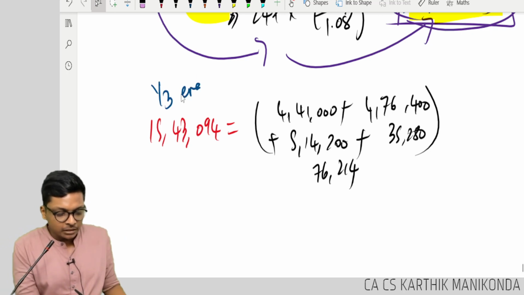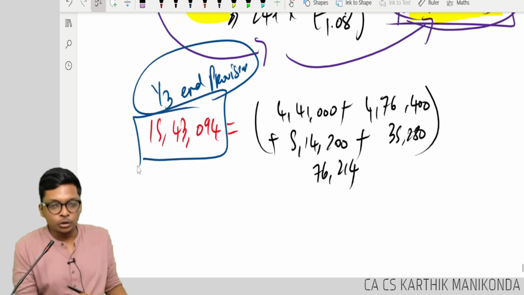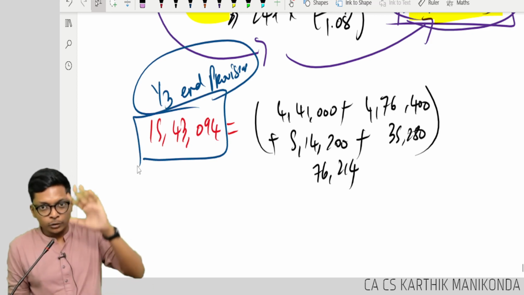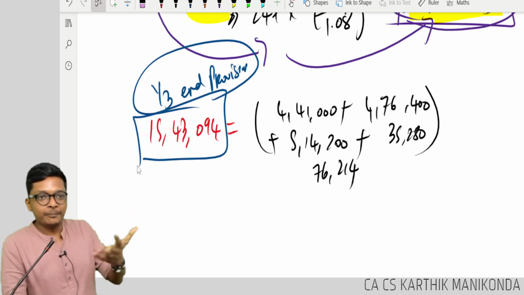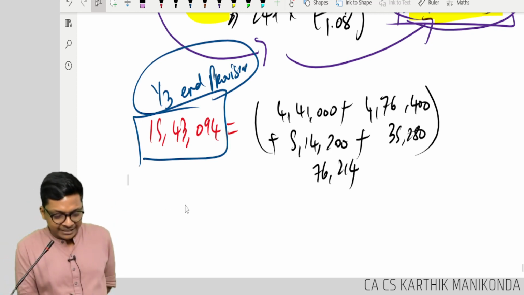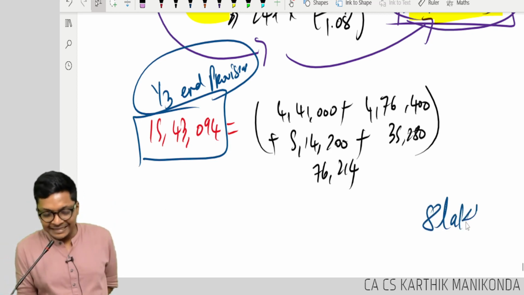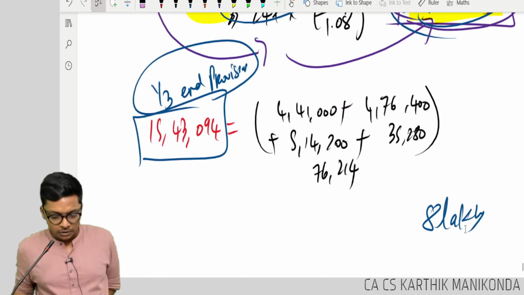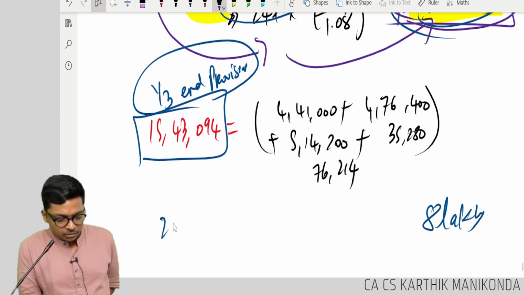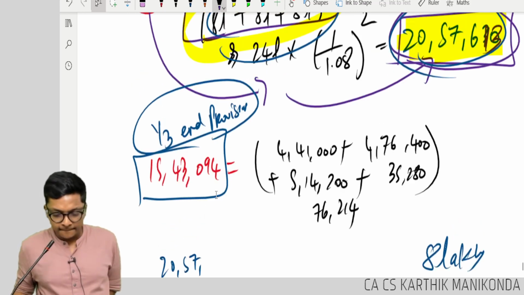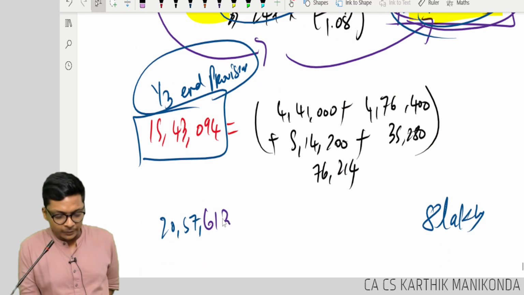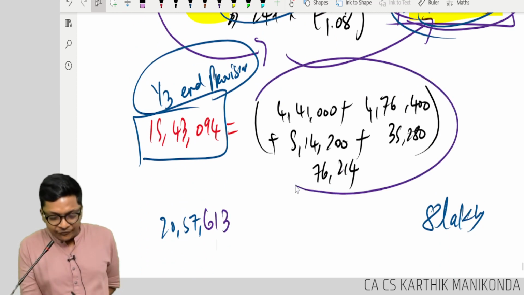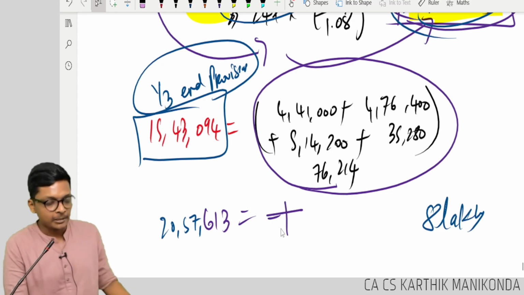Year 3 end provision is equal to this, based on what we already did before the previous session. If it is now at 8 lakhs, which you just recomputed, it should be 20 lakh 57,613. So apart from this, I have to now additionally debit how much, guys?